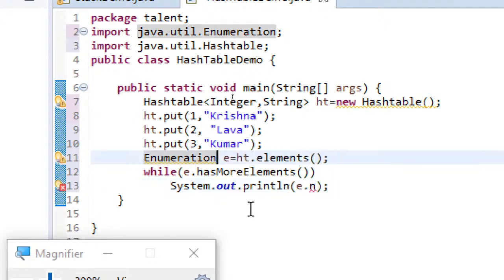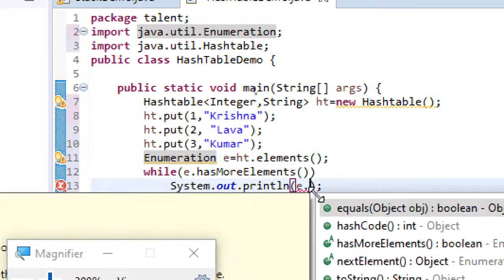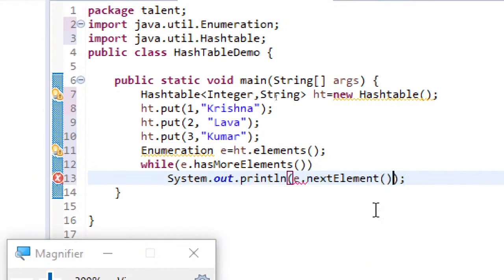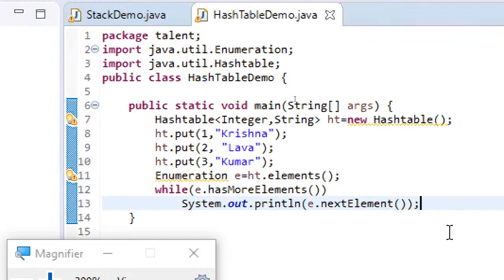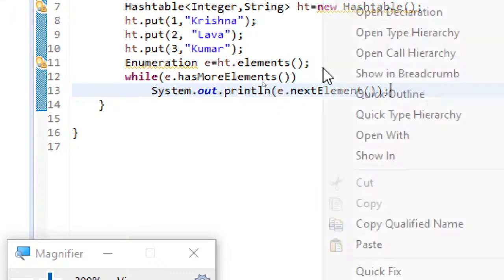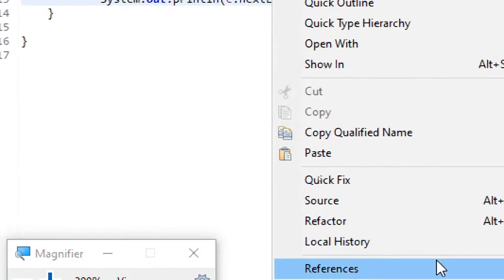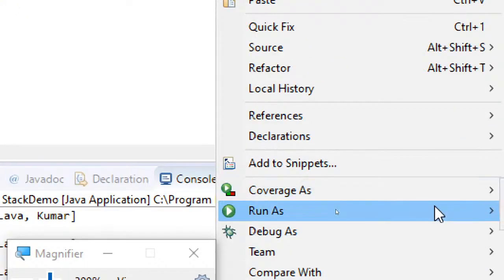It automatically came, I think. P dot next element. Now when I do it like this, the question is, when I'm directly writing elements, and here we actually have pairs of elements, we don't have individual elements. Now what will it return, these elements?